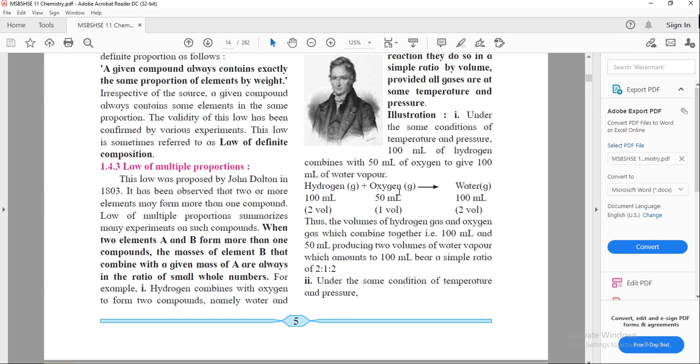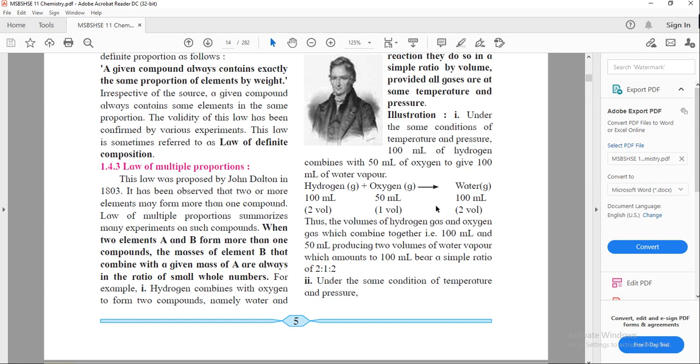The example is given here: hydrogen H2 gas and oxygen O2 gas combine to give water vapors H2O. So the volume is double and the ratio will become 2:1:2.